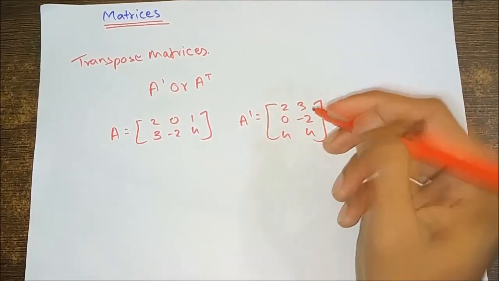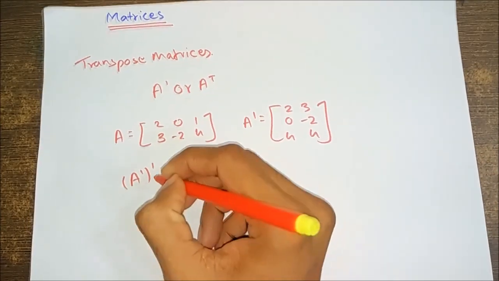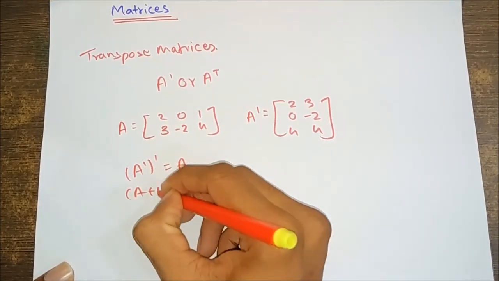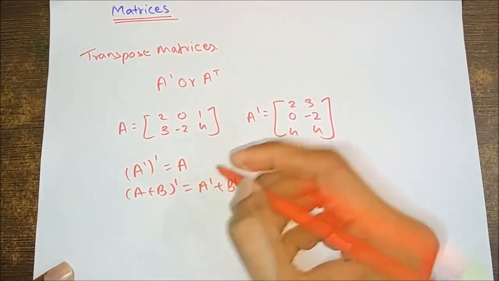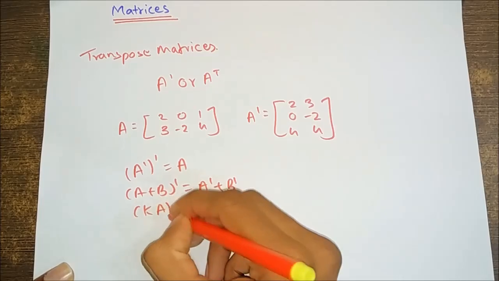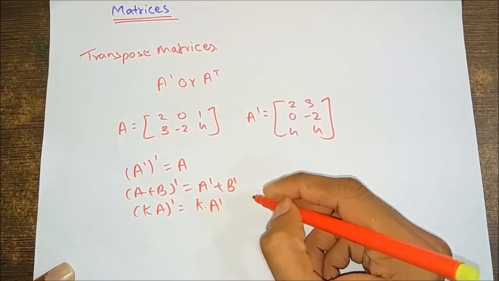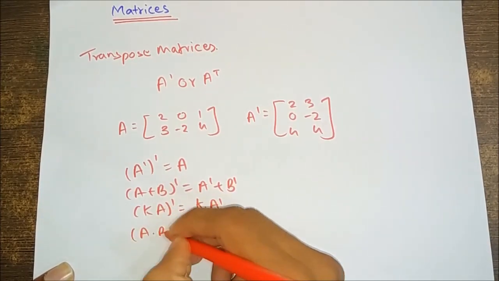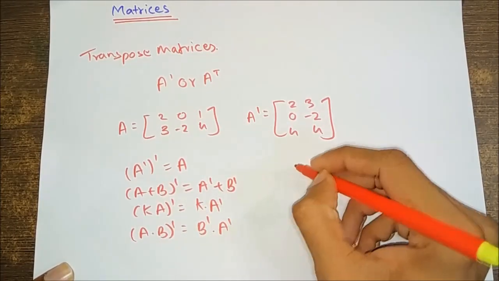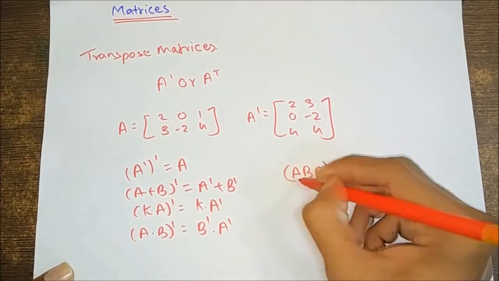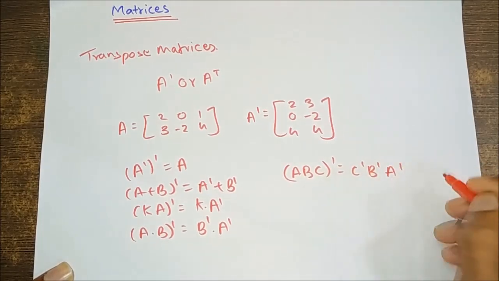Properties of the transpose of a matrix: A transpose of transpose is equal to A. A plus B, the whole transpose, is equal to A transpose plus B transpose. K into A, transpose, is equal to K into A transpose, where K is a scalar. A into B, transpose, is equal to B transpose into A transpose, and A into B into C, the whole transpose, is equal to C transpose, B transpose, and A transpose.